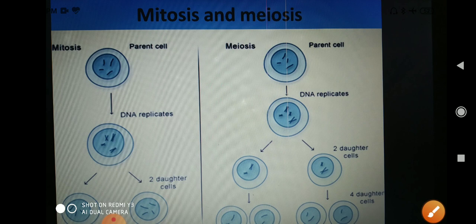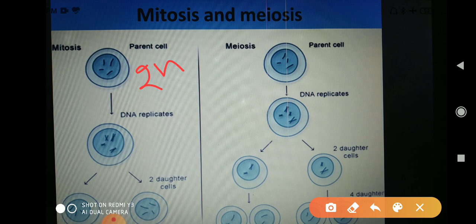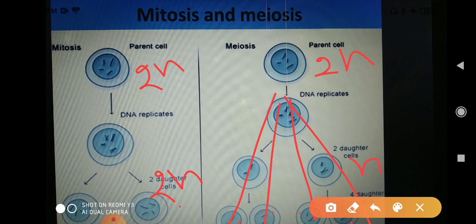The next: in this division, in the starting, both the parent cells are 2n structure. It means these are diploid structures. Now, in the first one, the daughter cell is also diploid. It means the number of chromosomes is the same. But in meiosis, the number of chromosomes becomes half in the daughter cells. It means the mother cell, or the parent cell, is a diploid structure, whereas the daughter cells which are formed have only n number of chromosomes. It means they are haploid. Is it okay? These are diploid and these are haploid.